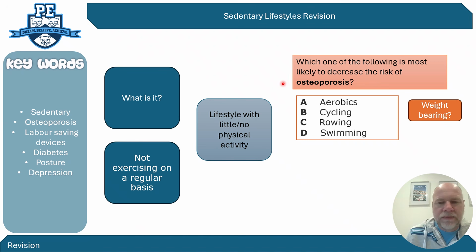So the main way to prevent osteoporosis is weight-bearing activities, where your limbs are taking your body weight. So this is an example here of a multiple choice question where you've got to pick whether it's aerobics, cycling, rowing or swimming, and aerobics is the only activity here where your bones are actually taking the weight of your body. In cycling and rowing, the body is supported by the machines you're on, and in swimming, the body is supported